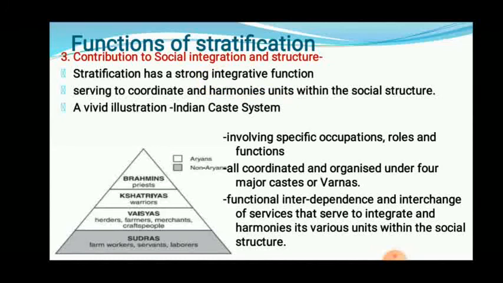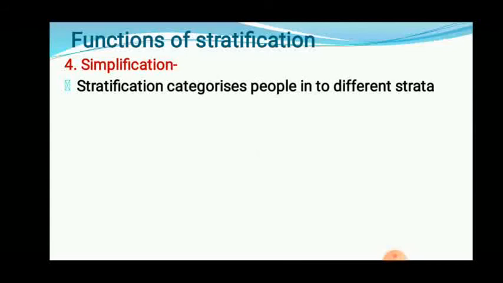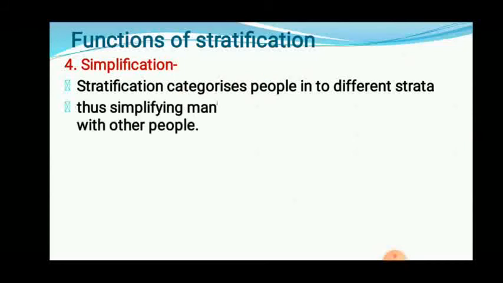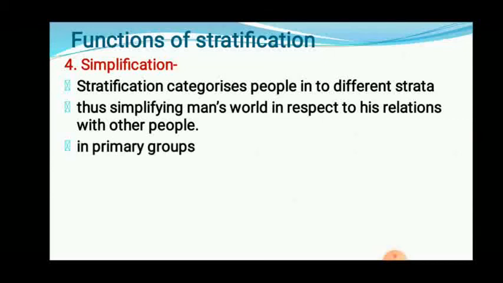Okay. And the 4th function is simplification. Stratification categorizes people into different strata: male, female, elder person, younger person, children. Likewise, it tries to classify the society into different levels. Thus it simplifies man's world with respect to relations with people. Which kind of relation should we maintain with people other than our primary group, family? We get the answers to this question with the help of stratification.